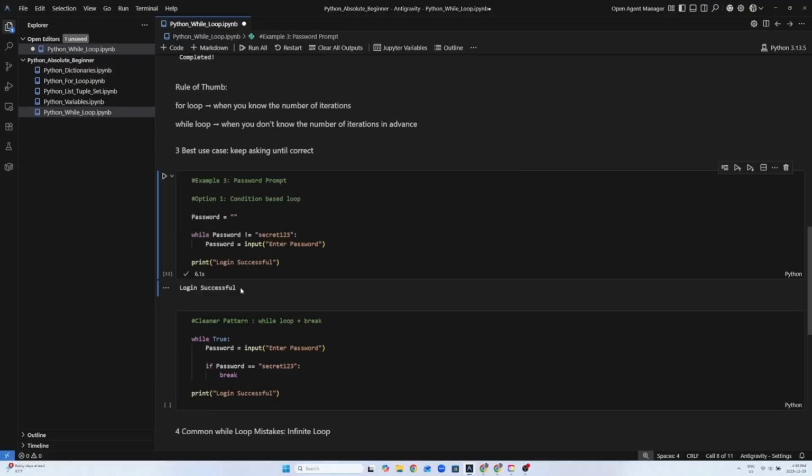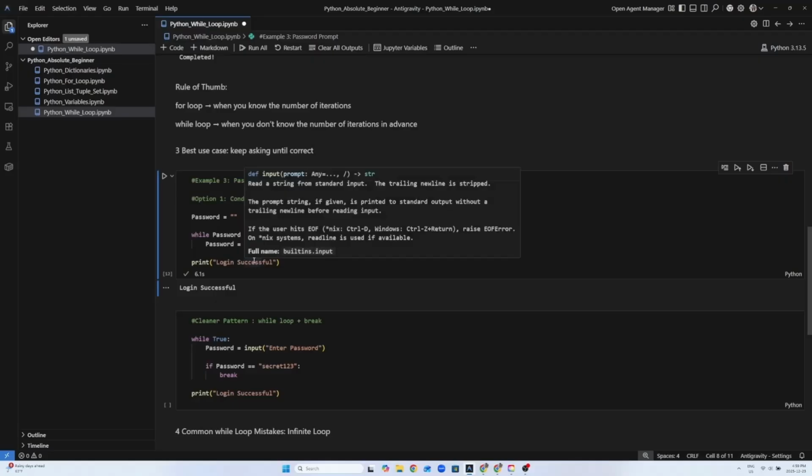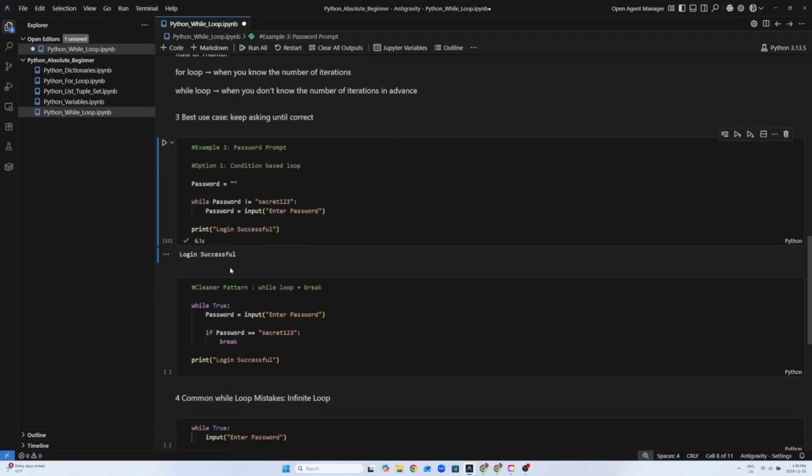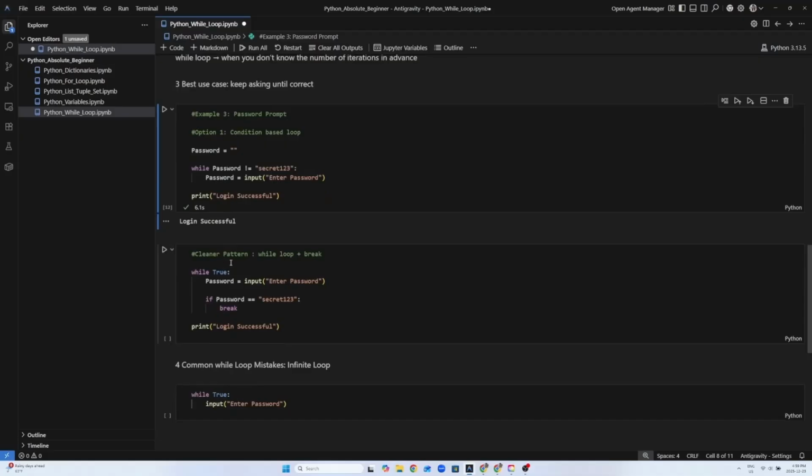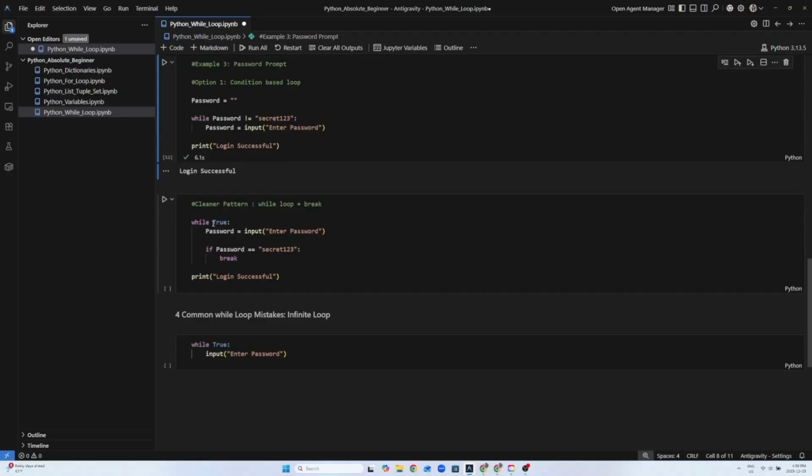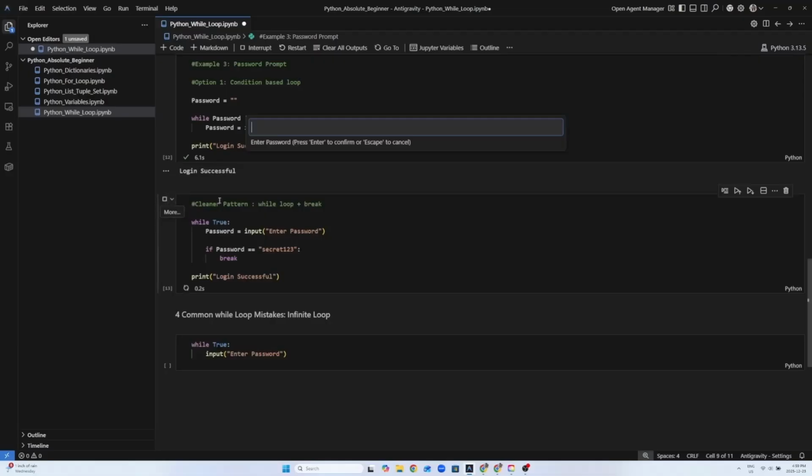and once you enter your password it will print that the login is successful, as you can see in the output. There is another way to implement this example using while True plus break, and this is a very clean pattern and it is super common in real programs. So this is how you are going to write it: while True, colon, then password. Again we are going to use the user input here, which is enter password, and if the password is equal to secret123, meaning the user enters the correct password, it will print login successful, as you can see here in the output once you run the block.